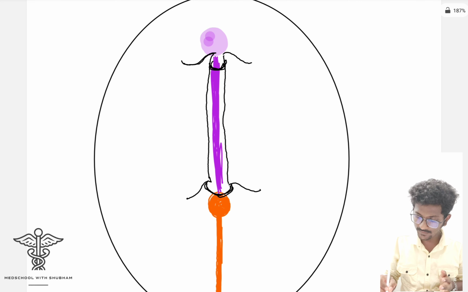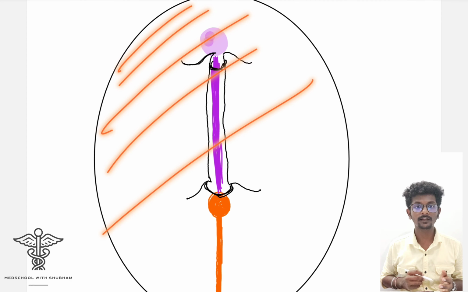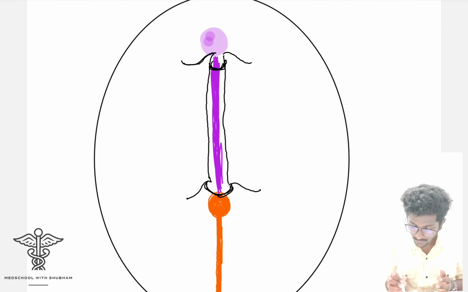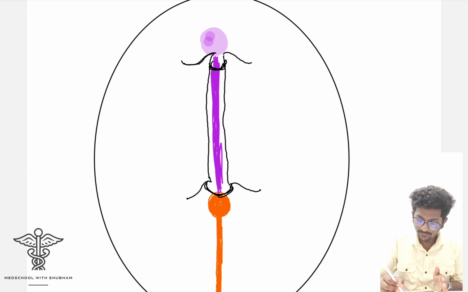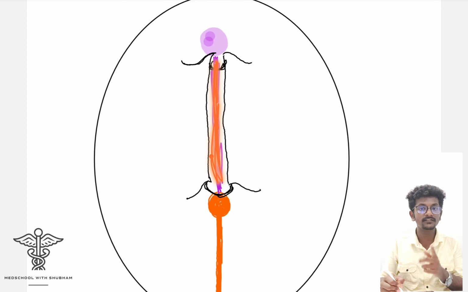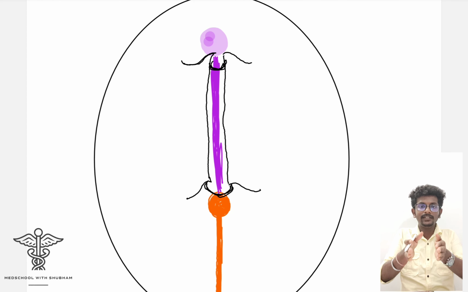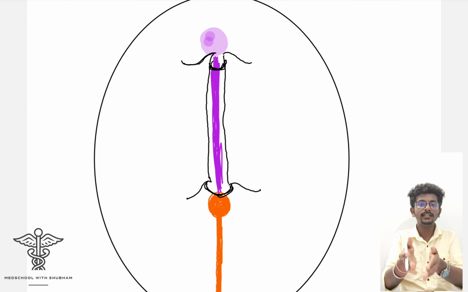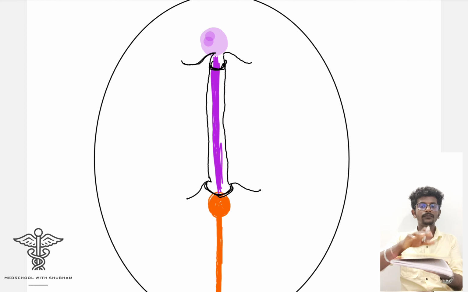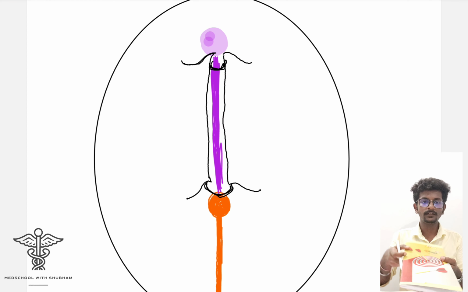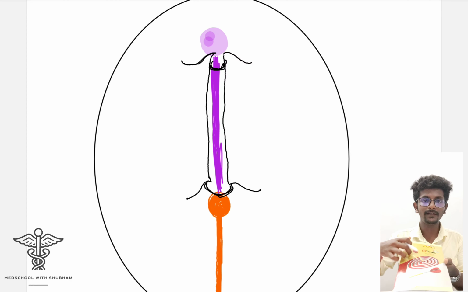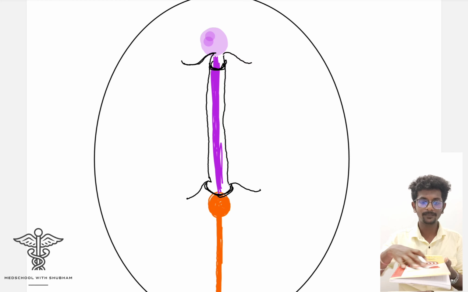Assume that this is the surface ectoderm layer, and because of the formation of this notochord, wherever there is notochord, the ectoderm above the notochord has elevated upward. Assume this is the embryonic disc, or the embryonic plate.